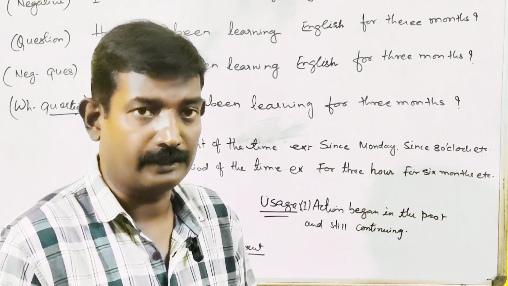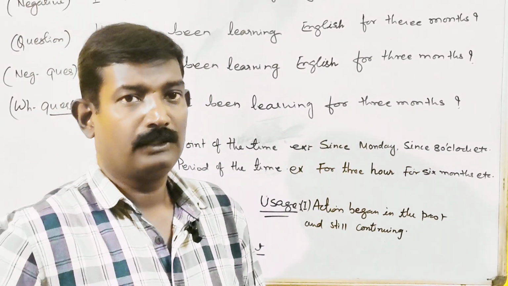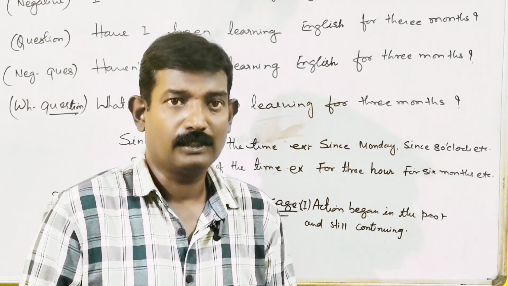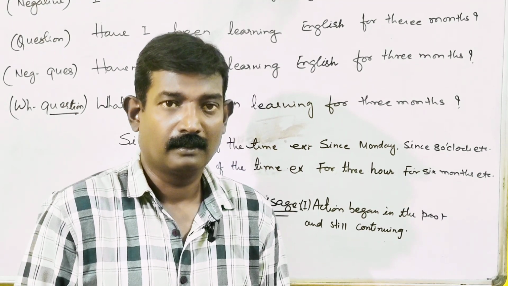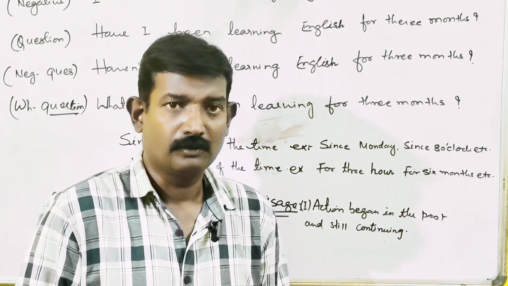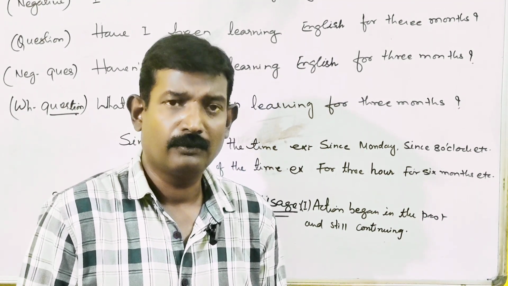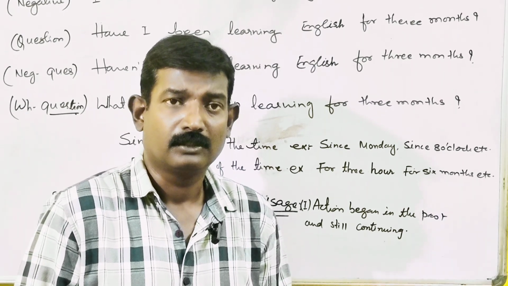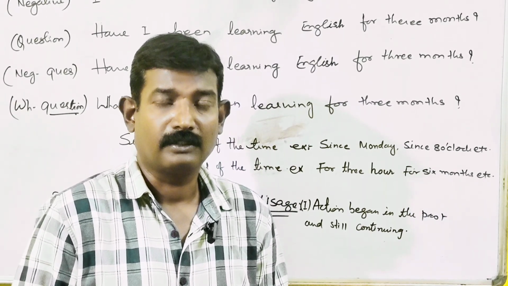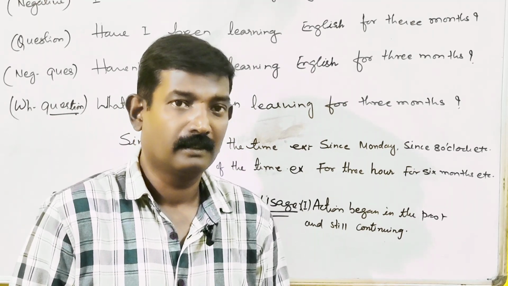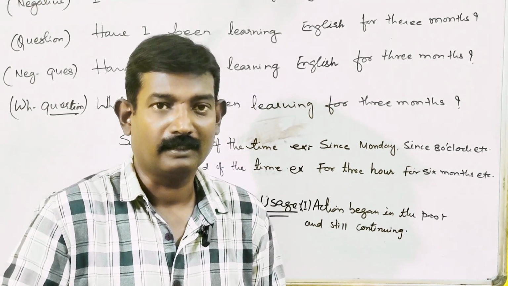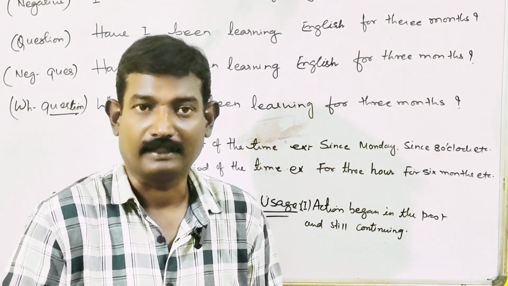I'll give you one situation. You see a person, he is quite wet. Okay, so you ask, hey, what happened? Why are you wet? So the person may answer, actually I have been walking in the rain. That's why I am wet.